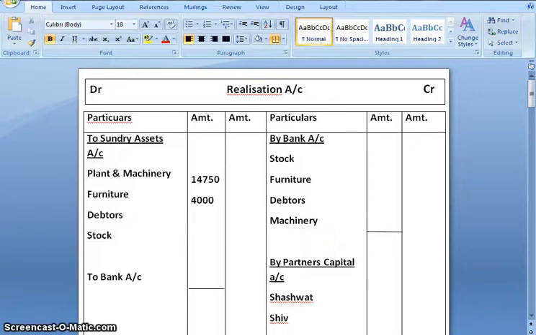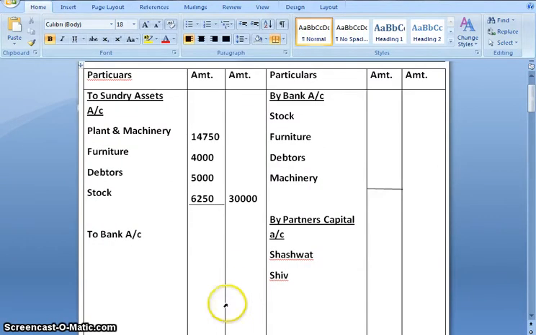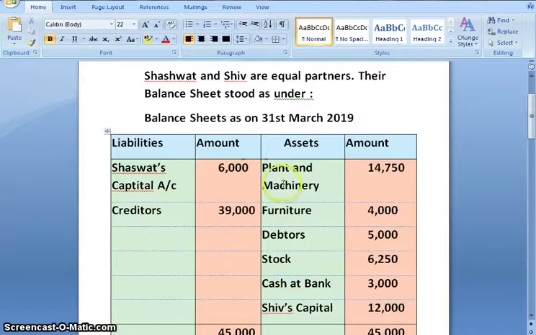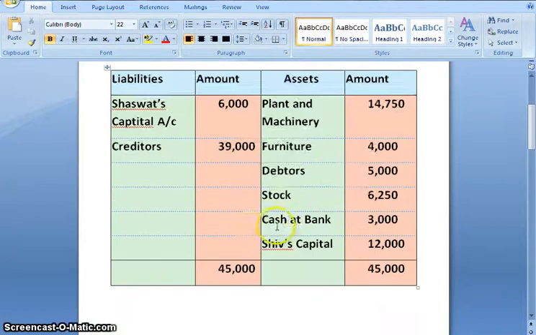Furniture 4,000. Debtors 5,000. Stock 6,250. And when we add all of this, the outer side total would be 30,000. We are done with the posting of the items which are there in the balance sheet.